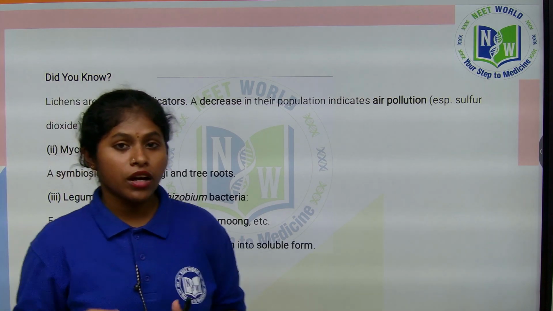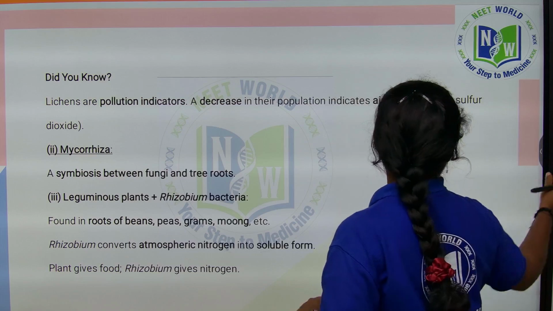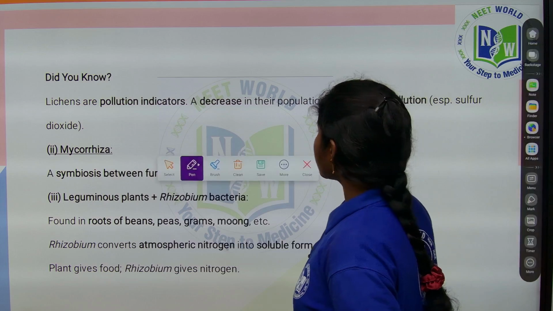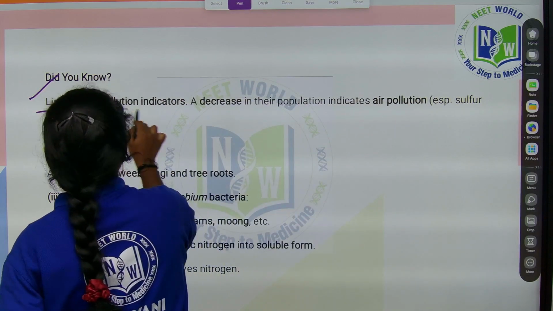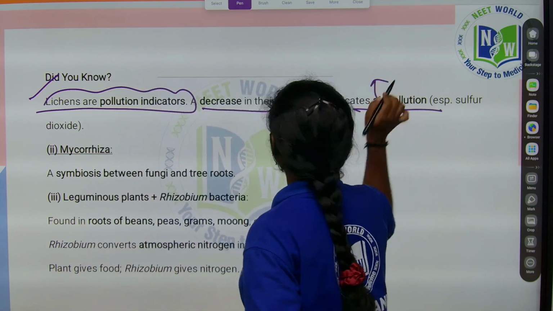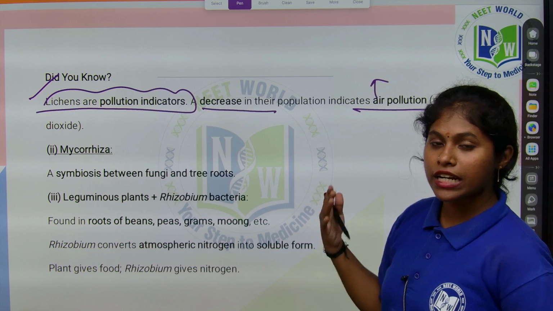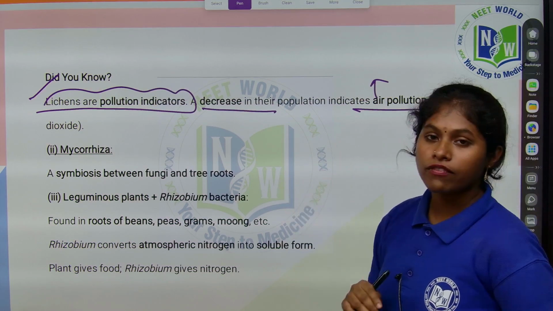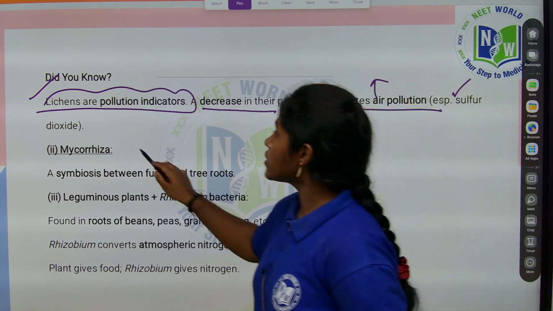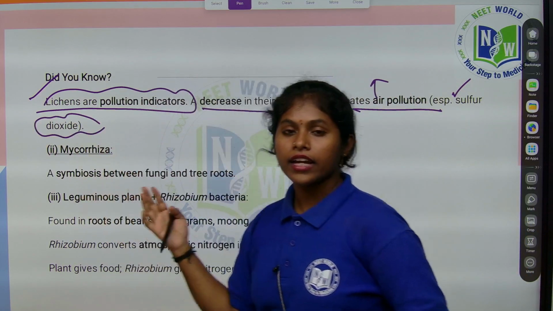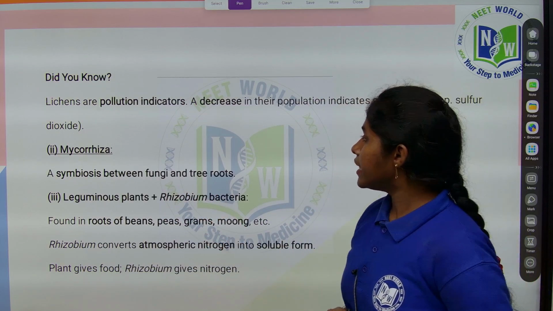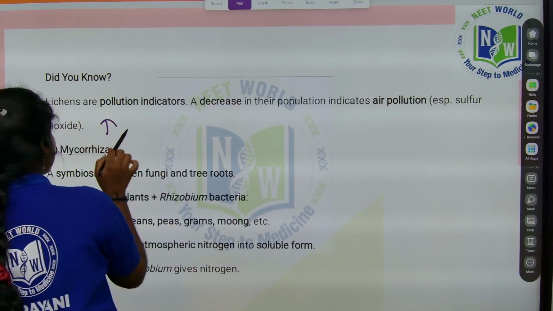One important thing you have to remember: lichens will not grow in polluted areas, which means they are pollution indicators. They decrease in number when air pollution increases. That is why in those regions lichens are not visible. Mainly sulfur dioxide: wherever sulfur dioxide is present more in the air, lichens will not grow. That is why lichens are pollution indicators.